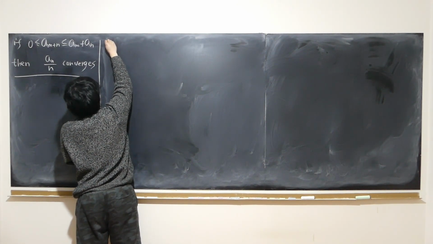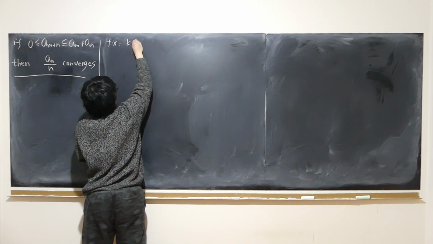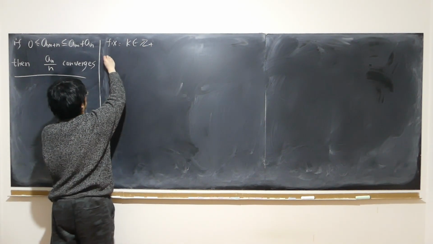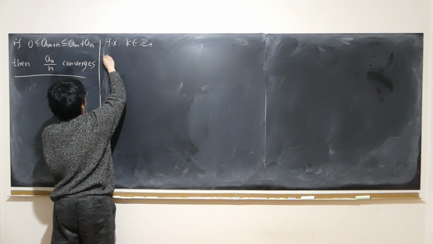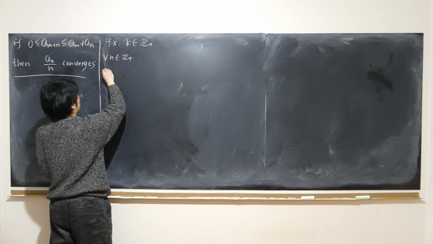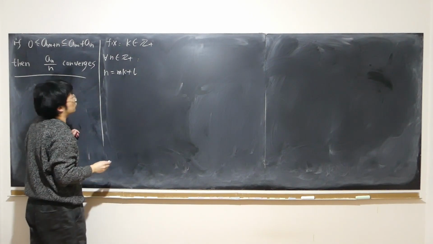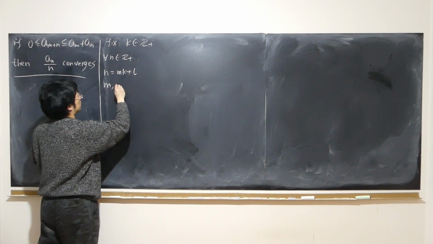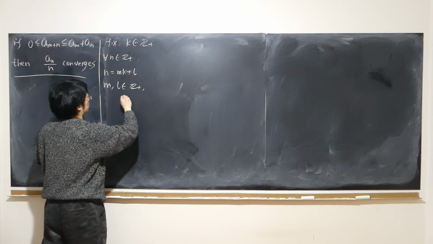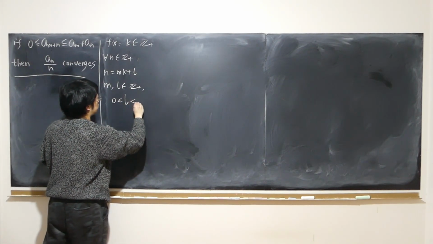So I'm going to fix some strictly positive integer k. So if I'm given any positive integer n, I can always rewrite n into m times k plus l, where m and l are both integers, and also l is larger than or equal to 0 and strictly less than k.